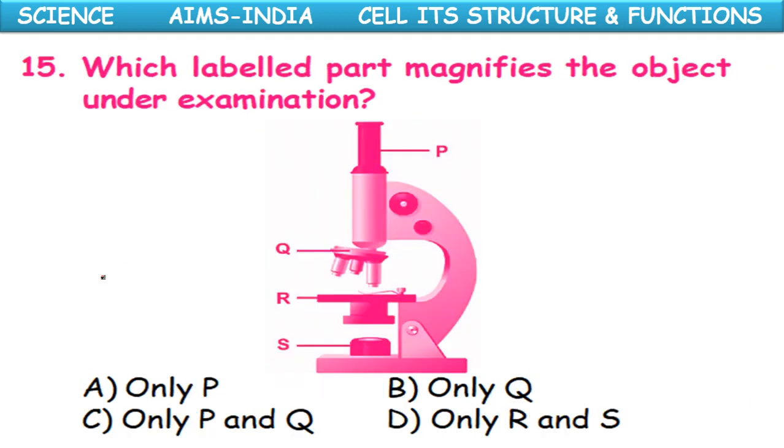Which labeled part magnifies the object under examination? So a microscope diagram is given. The P, Q, R, S. Out of these, which labeled part magnifies the object? It is the Q part. Okay, this is the eyepiece only. Lenses are here which magnify, so only Q is the correct option.